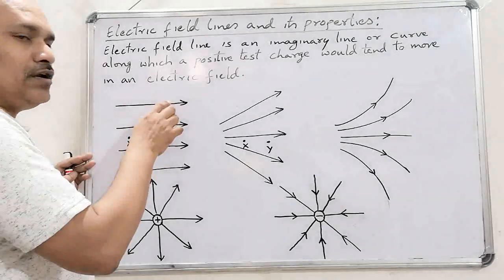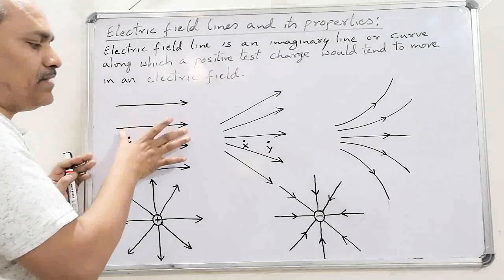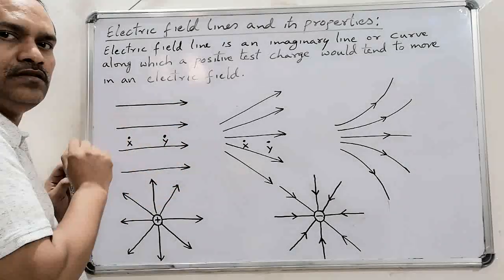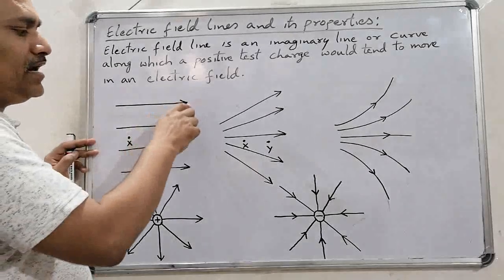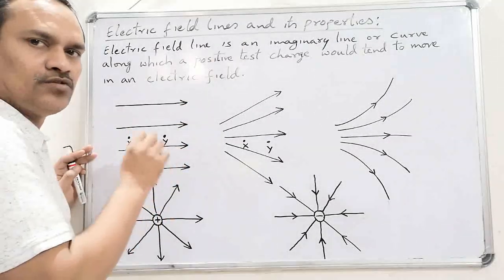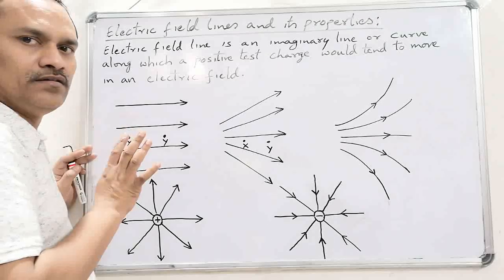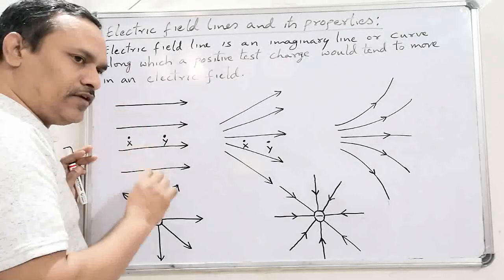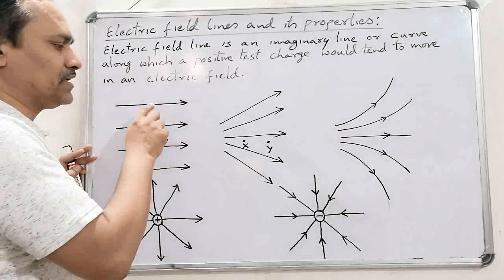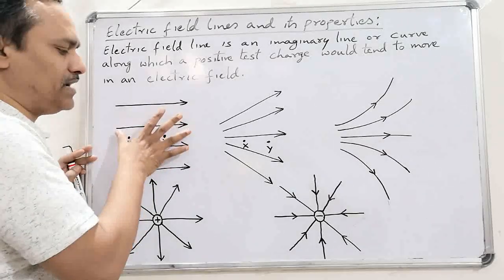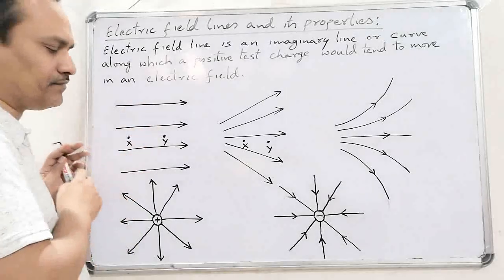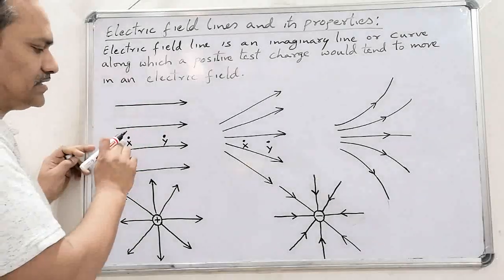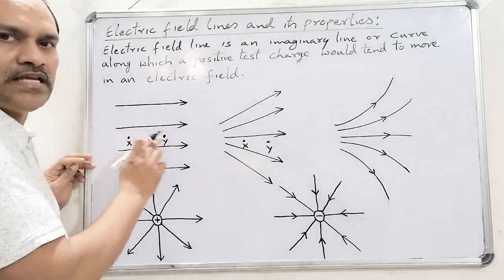If they do not have same magnitude, then also that is non-uniform field. If they have different directions, then also that is non-uniform field. So for a uniform electric field, the electric field lines will have same magnitude, same direction and equally spaced. If we consider 2 points, look at this, x and y.